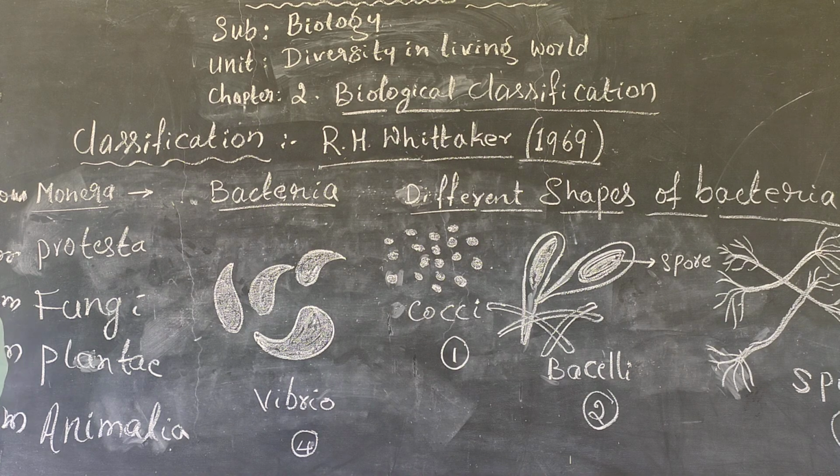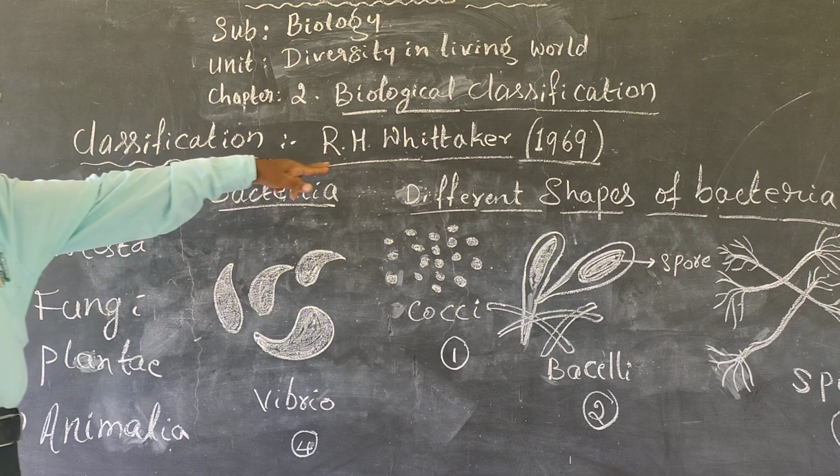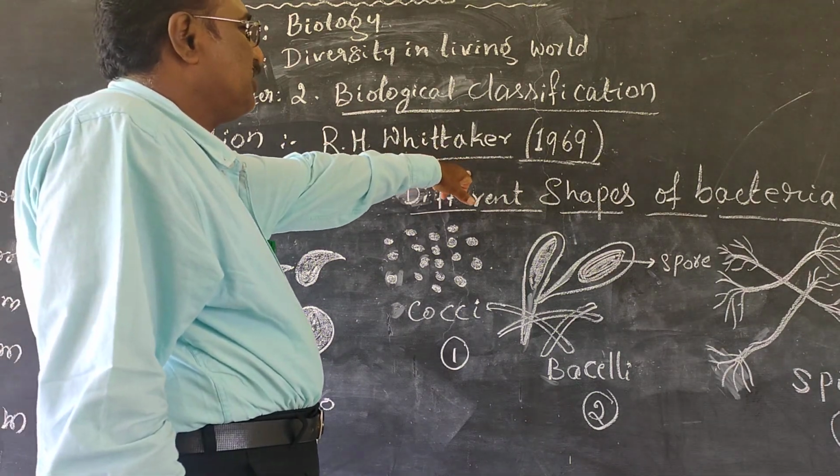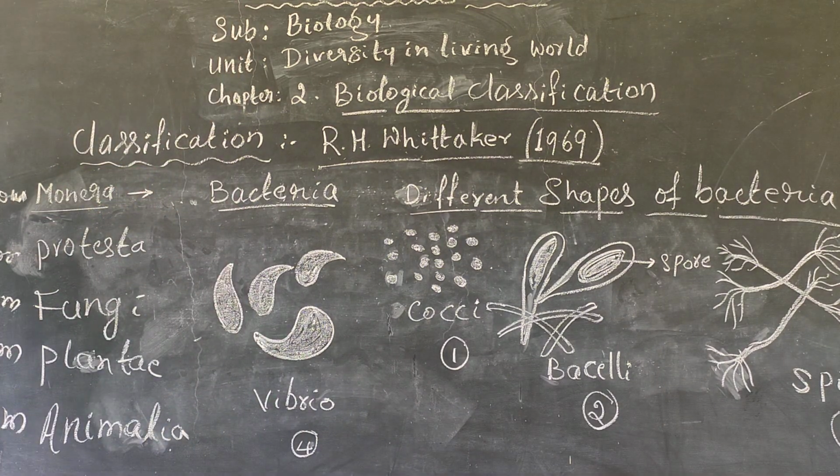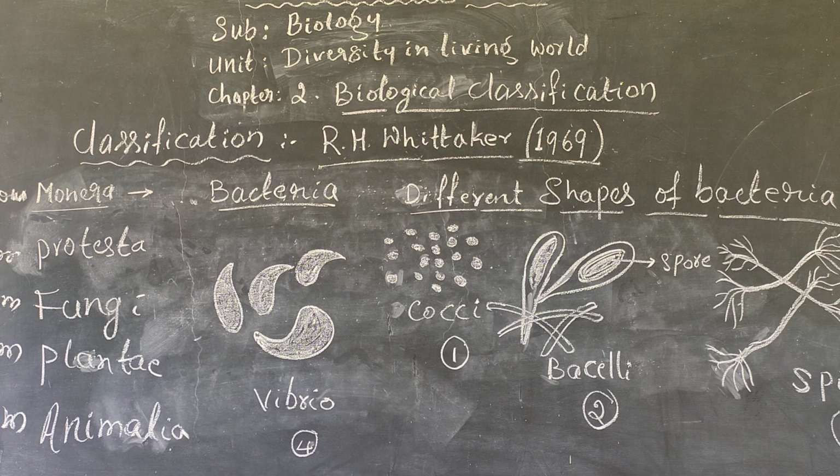After that, we gave various examples under Plantae and Animalia according to Linnaeus. Last class we also gave some clues on the next scientist, R.H. Whittaker, who in 1969 made the five kingdom classification of living things, that is biological classification.